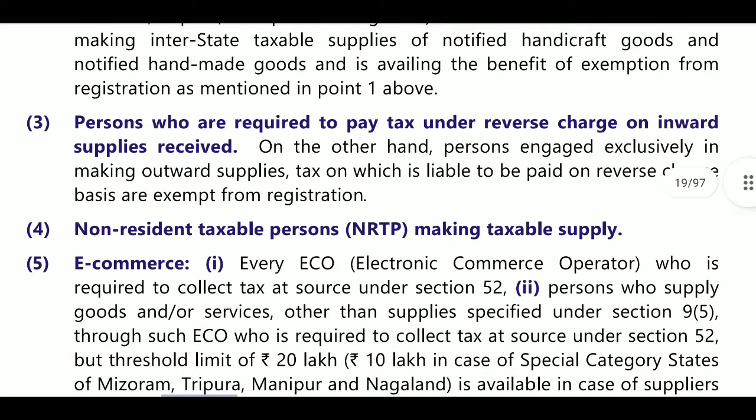Next, person who is required to pay tax under reverse charge mechanism. On the other hand, persons engaged exclusively in making outward supplies, tax on which is liable to be paid on reverse charge basis, are exempted from registration.